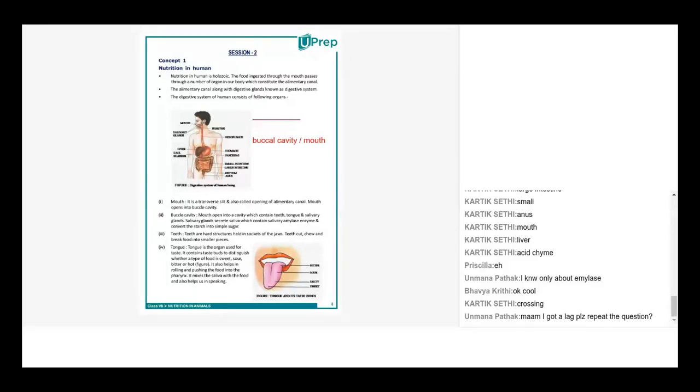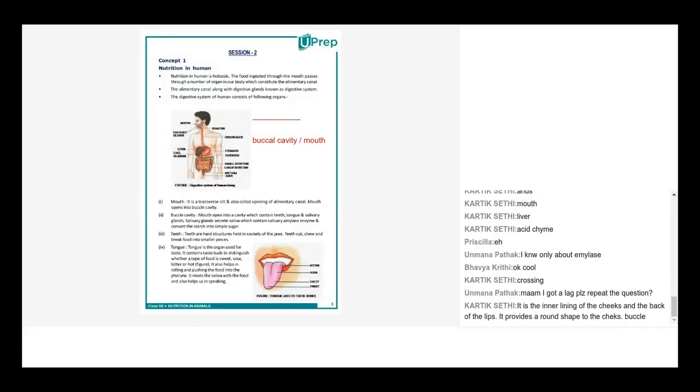I think the mouth is in which the buccal cavity is present, and the buccal cavity has salivary glands and many enzymes, I guess. Okay, anybody else who wants to answer this? Yeah, Priscilla, go ahead. Ma'am, I think the mouth is just an organ which consists of all the teeth, the tongue and all.